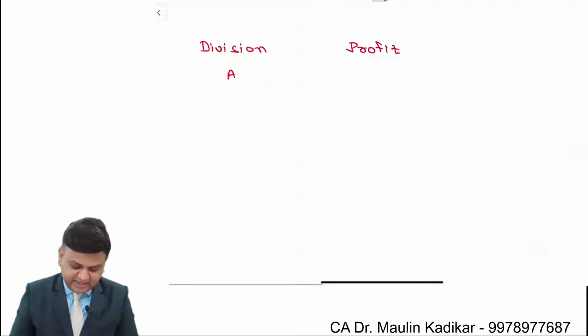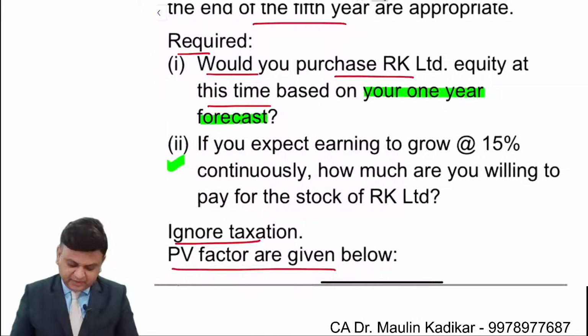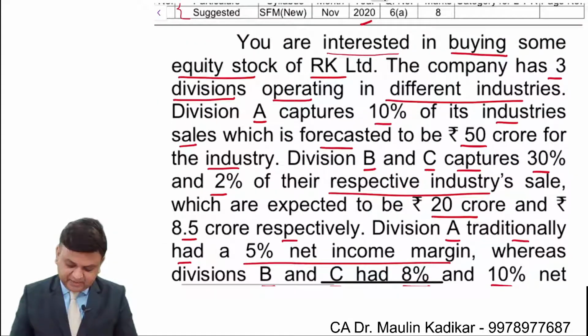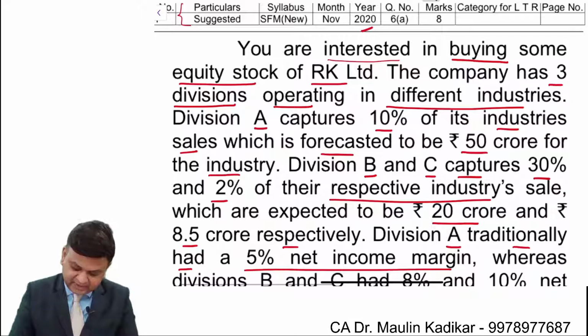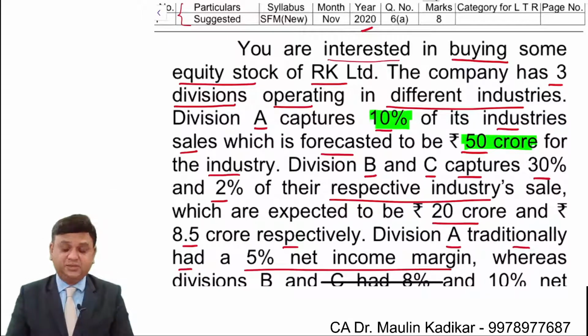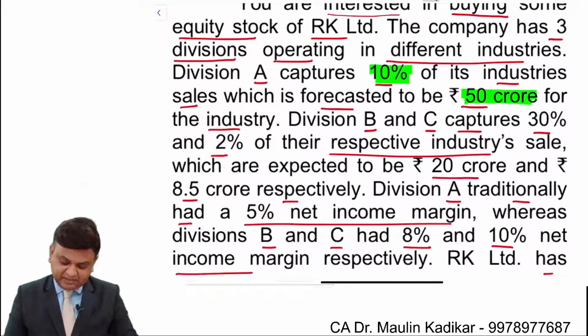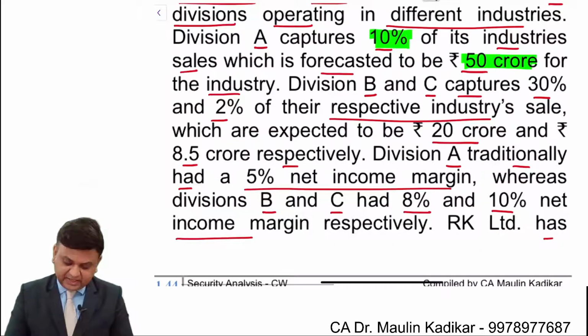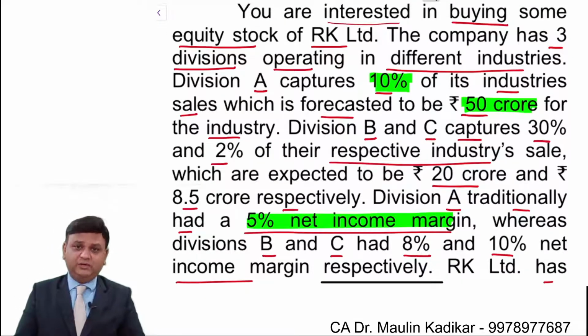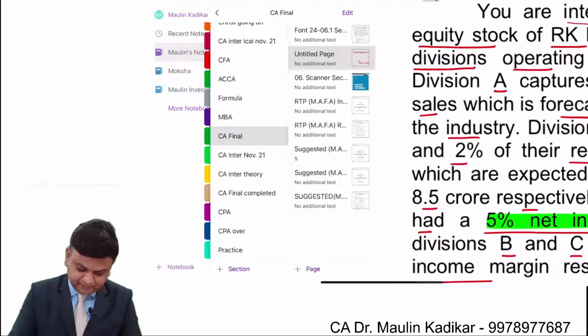As far as Division A is concerned, we can see that the information is given to us like this: the sales of the industry is given to us as 50 crore. Then we have been given that Division A captures sales of 10%. And lastly, we have been provided with the information that the profit ratio is 5%. So taking these three pieces of information into account, we will make the calculation of the answer.